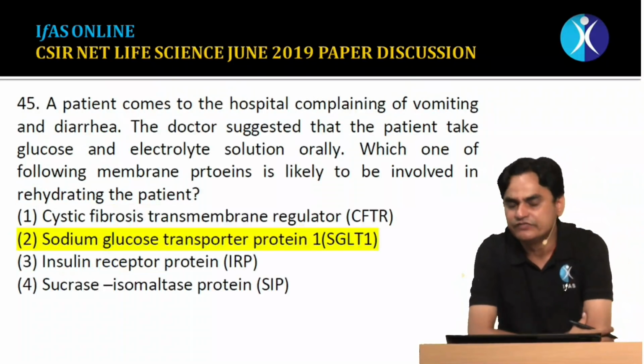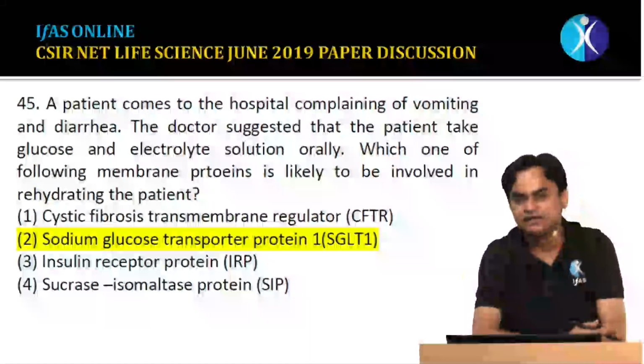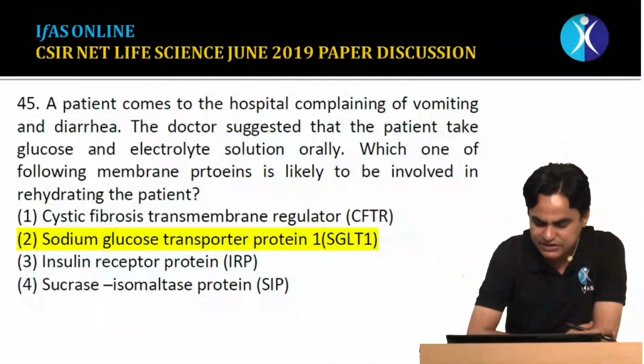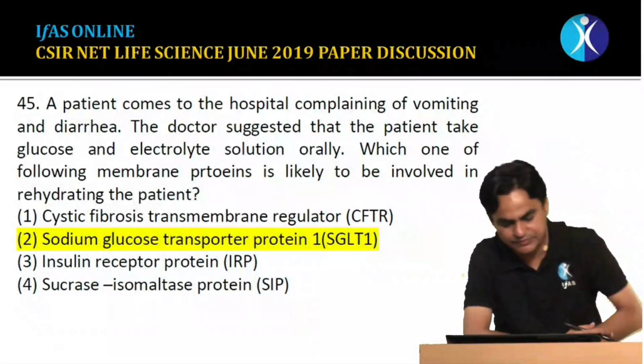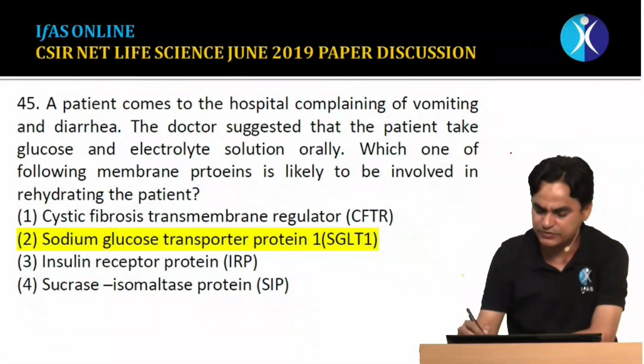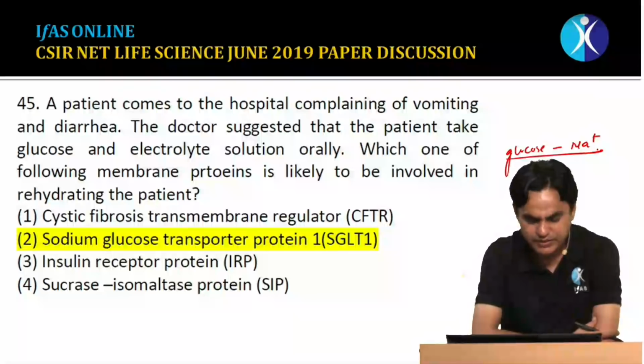Question number 45, which is again from animal physiology. Basically this question is from the nutrition part. A patient comes to hospital complaining of vomiting and diarrhea. The doctor suggested that the patient take glucose and electrolyte solutions, meaning glucose should be taken with electrolytes like sodium. Which one of the following membrane proteins is likely to be involved in rehydrating the patient?